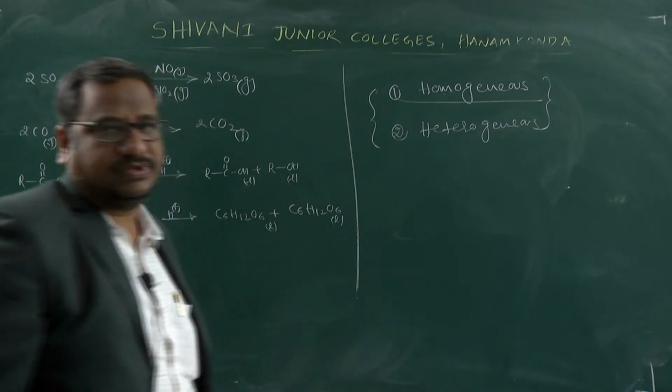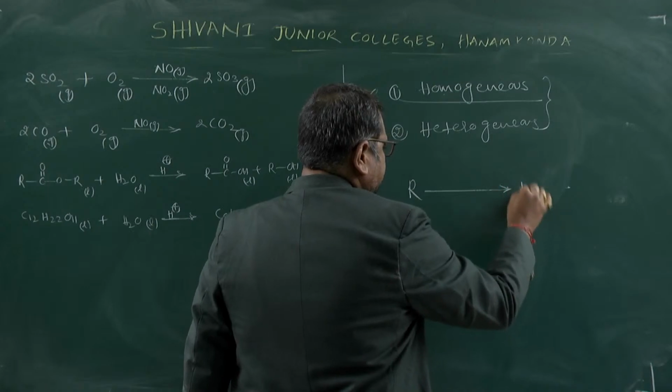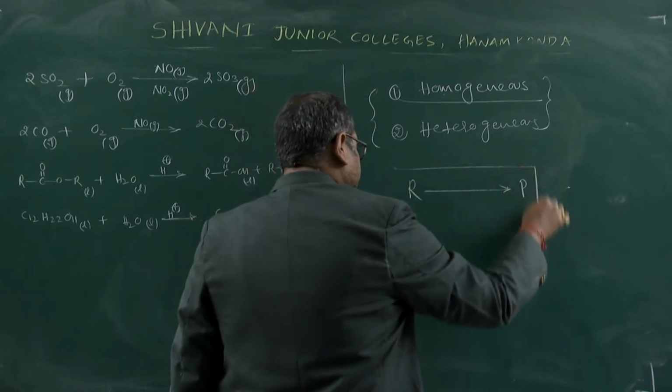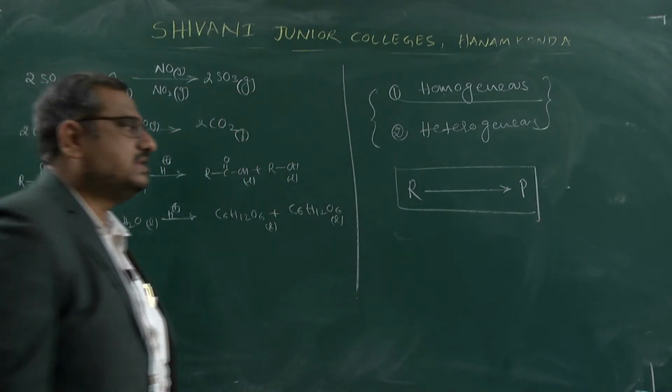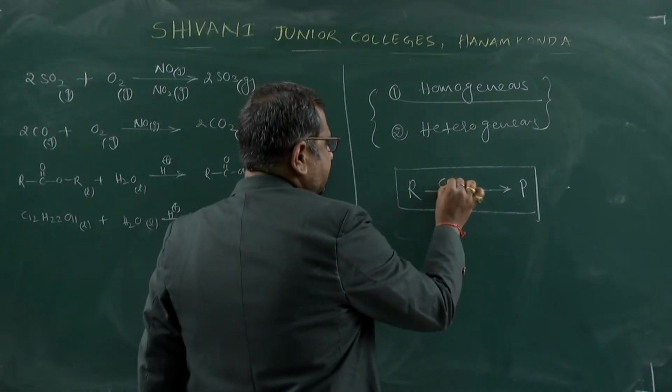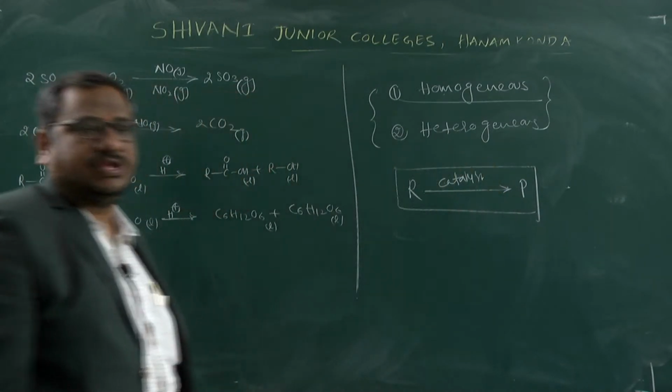Homo means same. If you take any reaction, the reactant converts into product. To enhance the rate of reaction, what are we adding here? We are adding a catalyst.